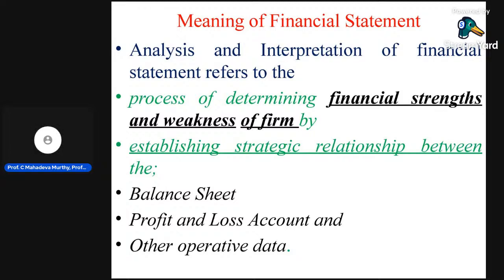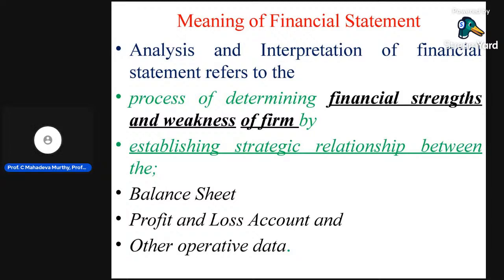Here the trading account is related to the profit and loss account. Therefore, the gross profit is carried down, for example, and then brought forward to the profit and loss account. In the P&L account, we take the gross profit brought down. That is a strategic relationship. Each and every business activity has its own relationship.